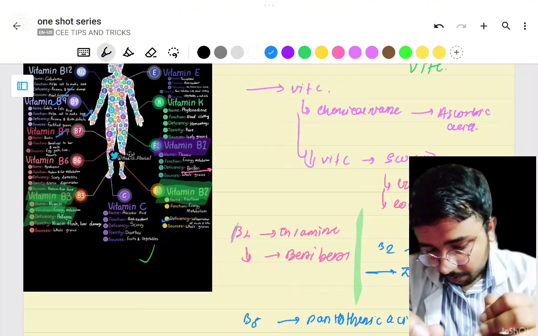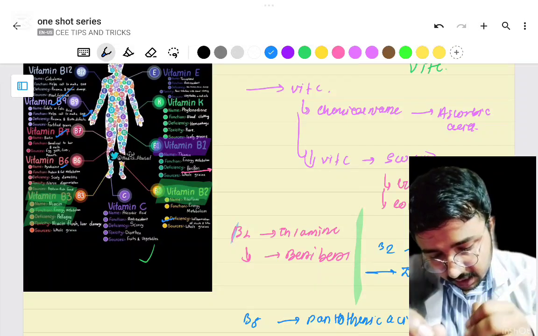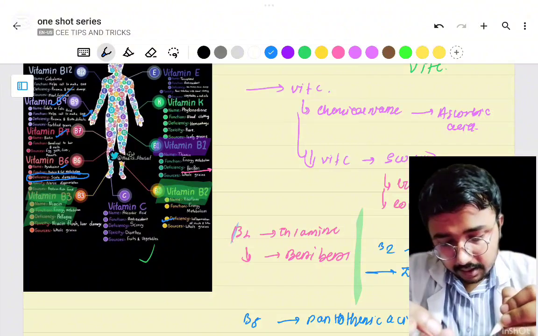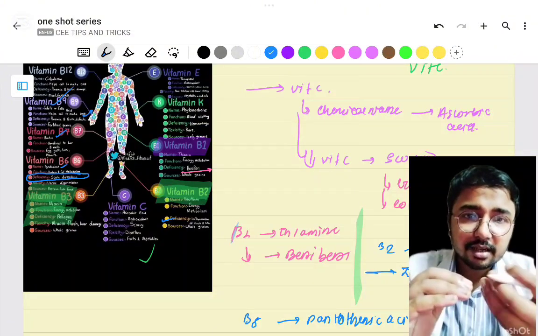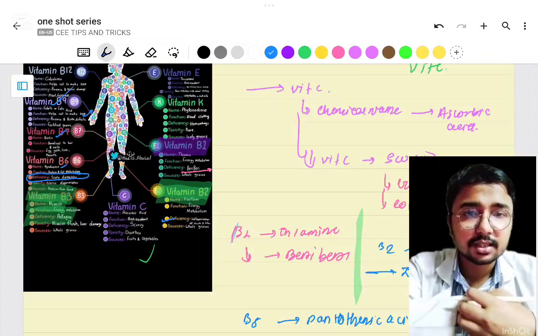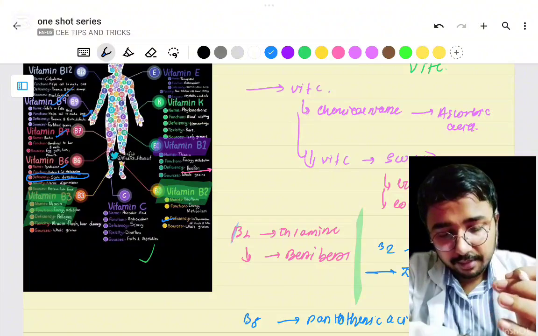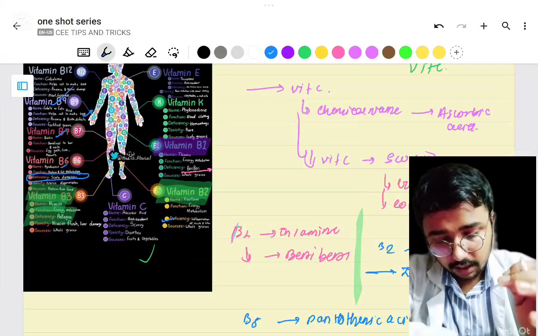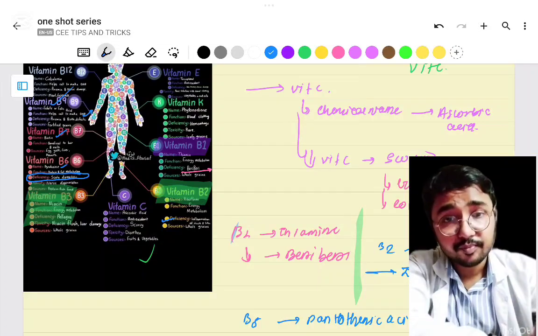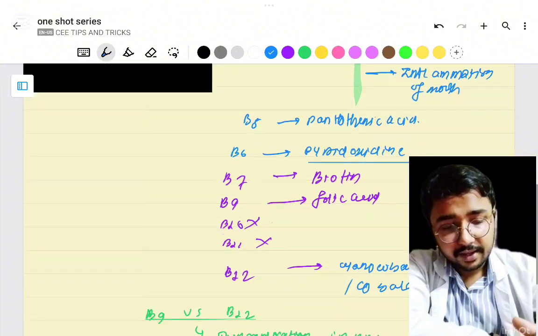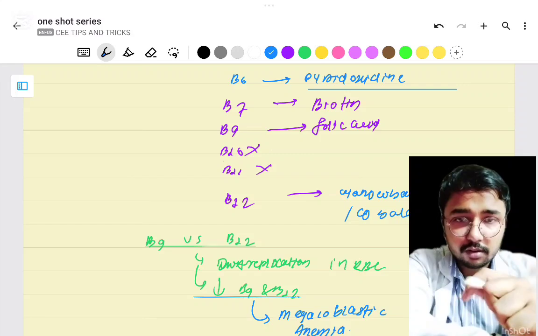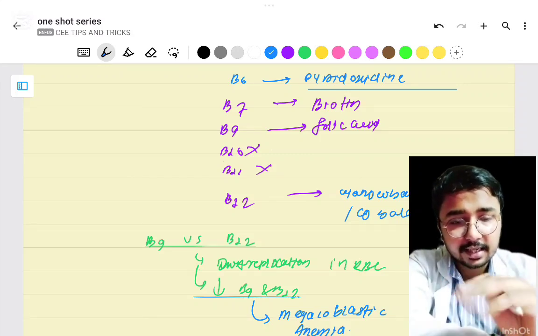Let's see if there is any other important concept. Vitamin B7 is biotin, B6 is pyridoxine. In B6 deficiency there is scaly dermatitis, so your skin will be very rough. These are common questions, but the major questions regarding vitamins are asked from vitamin B9 and B12, which I am repeatedly telling you to focus on. So these are the water soluble vitamins, and in our previous video we already discussed the fat soluble vitamins, which are vitamins A, D, E and K.